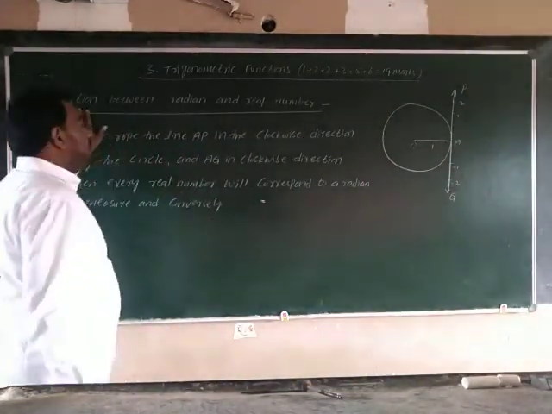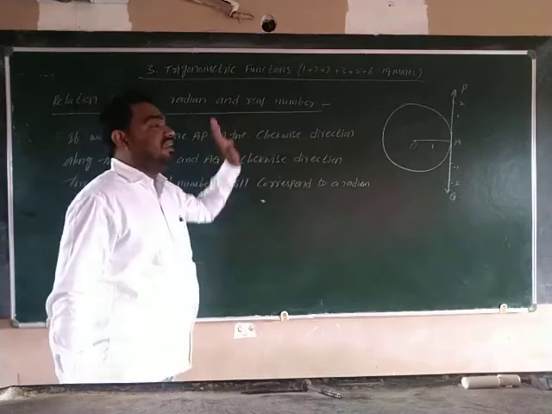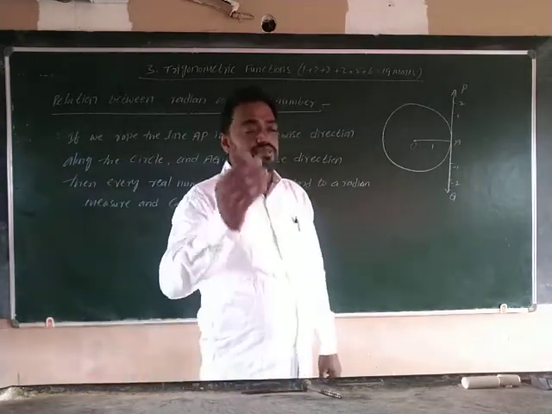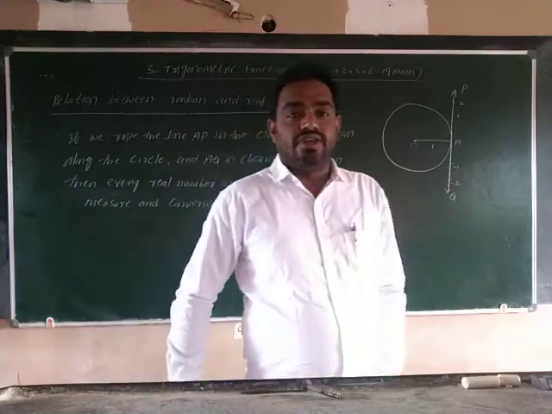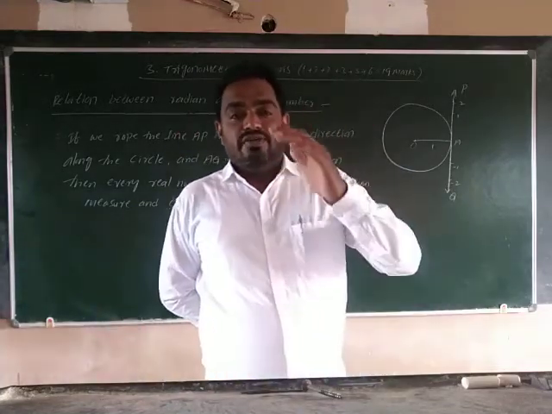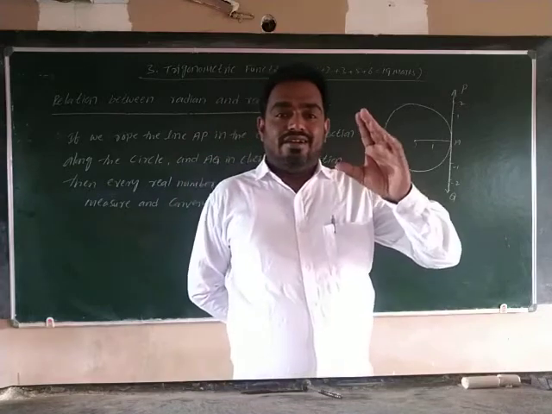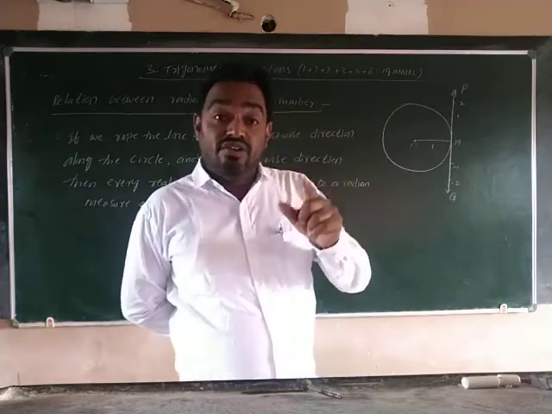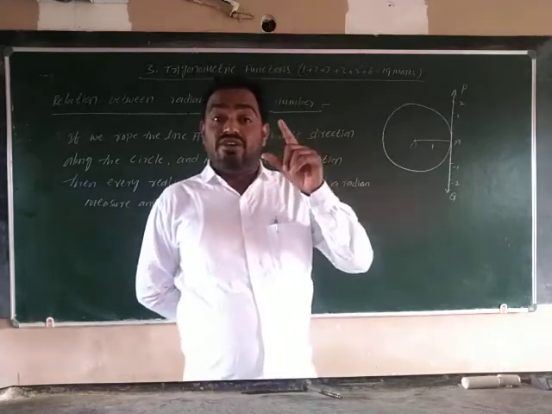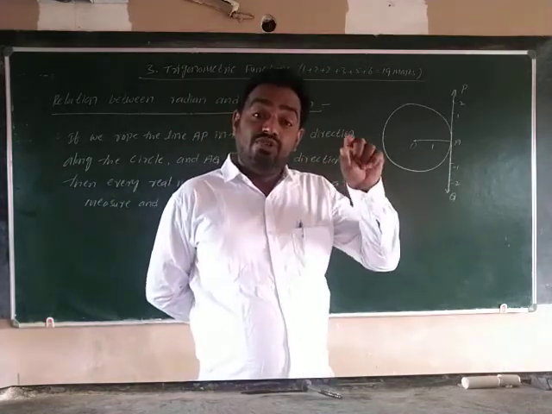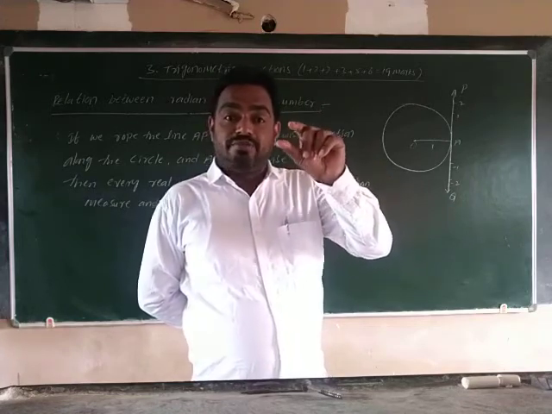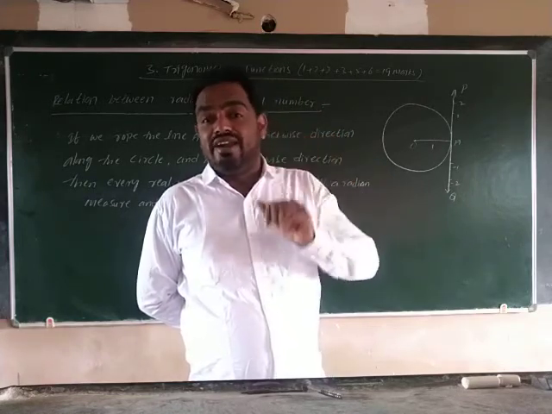Next, the relation between radian and real numbers. What is the relation? Once you remember the definition of radian. What is the definition of radian? The arc of 1 unit in the unit circle subtends an angle, and the subtended angle is called 1 radian.